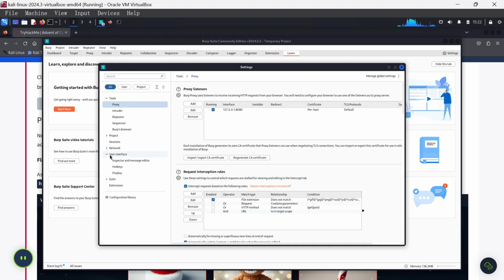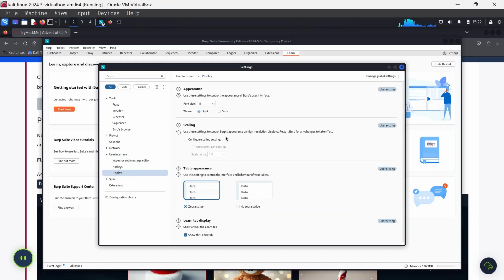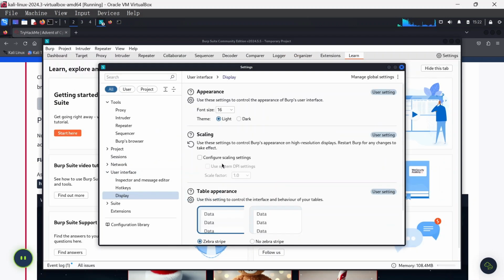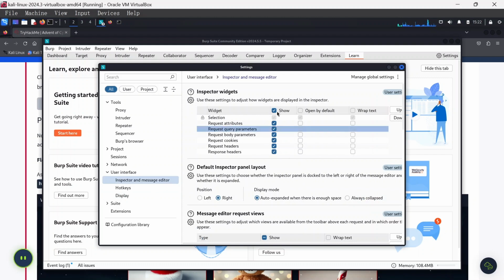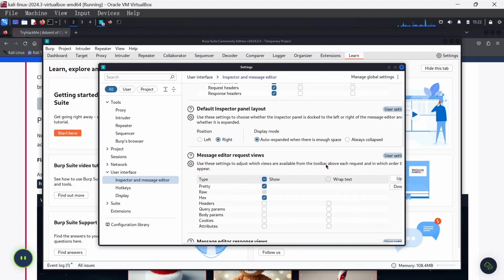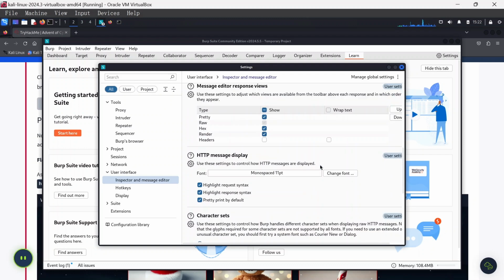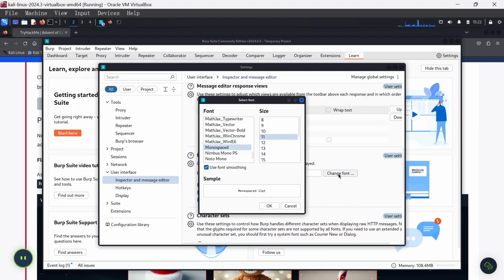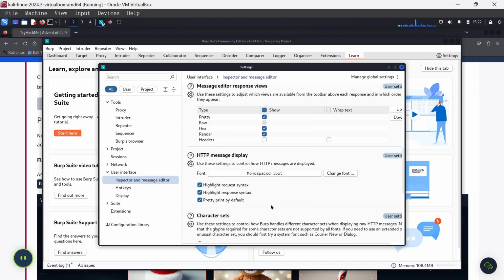Click on settings. I want to make this particular display bigger. So you come to user interface, click on display, and you can see the appearance here. I'll increase the font size to like 16. I think that's big enough. Next, I also click on inspector and message editor so that the message editor box would also be bigger. If you scroll down over here, you see the HTTP message display, which is what we'll be needing often. So we change the font and put it to 15 and hit OK.